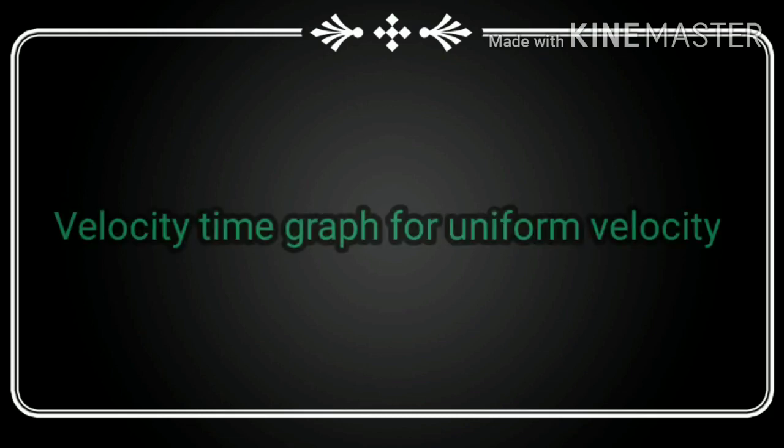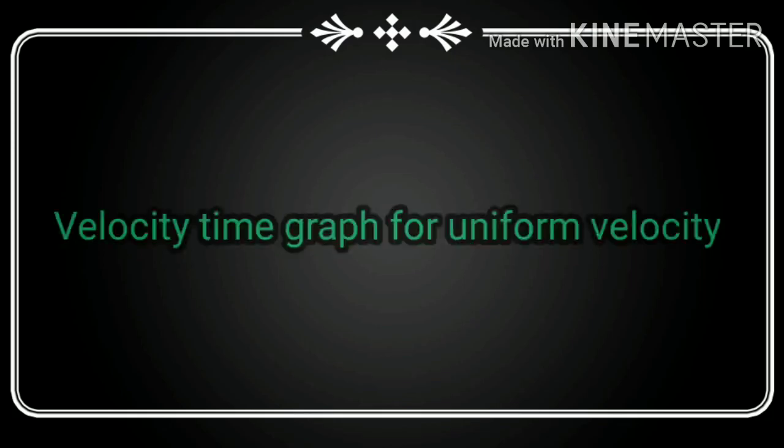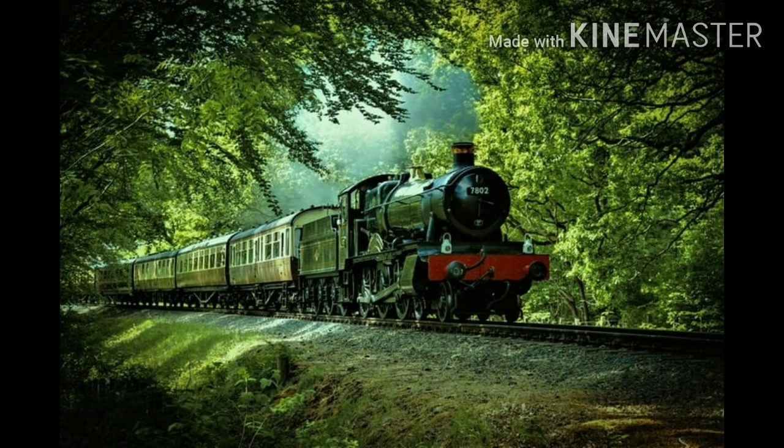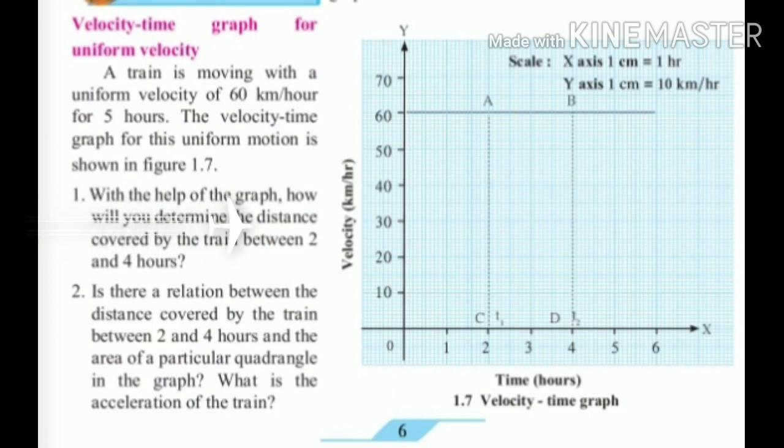Next concept is the velocity-time graph for uniform velocity. A train is moving with a uniform velocity of 60 km per hour for 5 hours. The velocity-time graph for this uniform motion is given here. Everyone observe the graph carefully and write the answers to the asked questions.